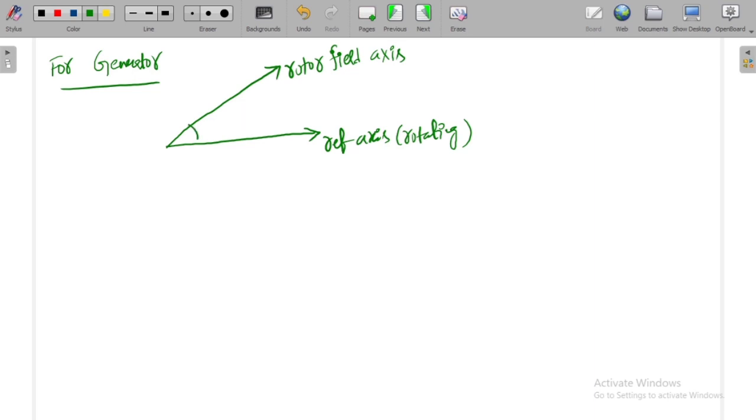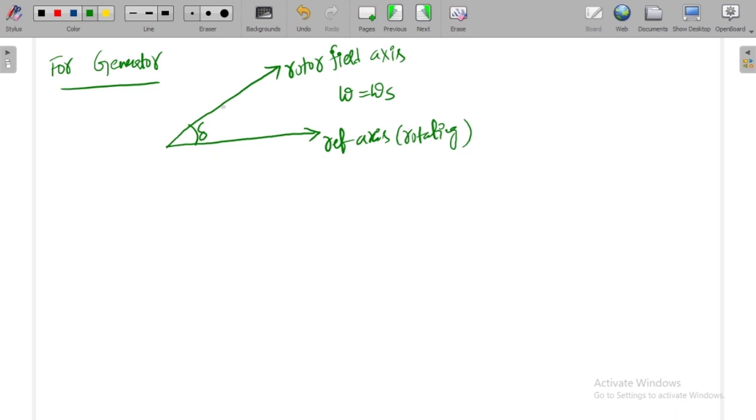In between them there is some angle delta. Now in this situation, if the rotor as well as the stator magnetic field are both rotating at synchronous speed, we can call it a stable condition.